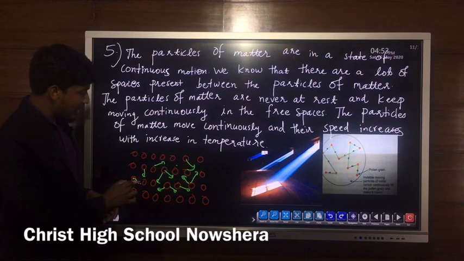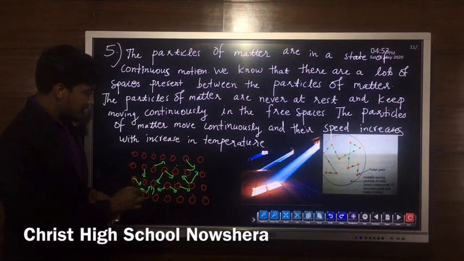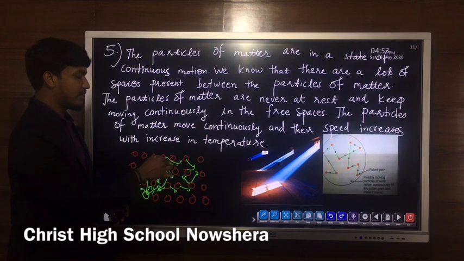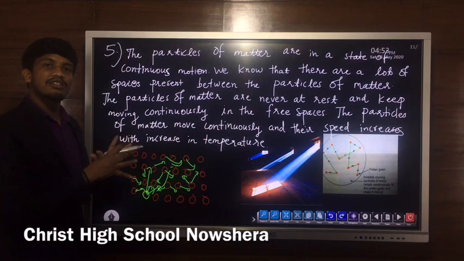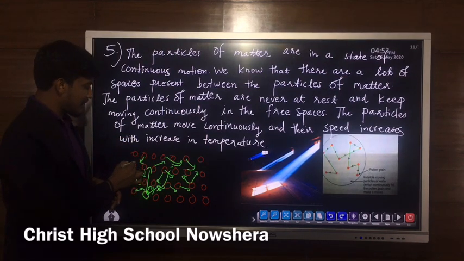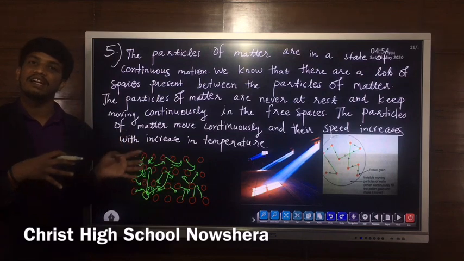Suppose there are a large number of voids between the particles, what can they do? They can change their position. They will move here and there in all directions. So if there is a large amount of space, if there is void between the particles, automatically they will start moving here and there in all directions.